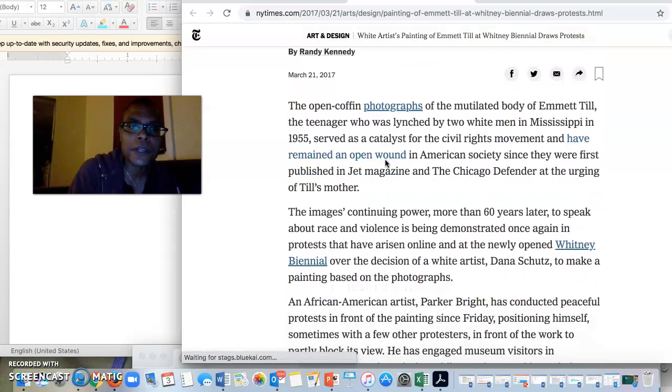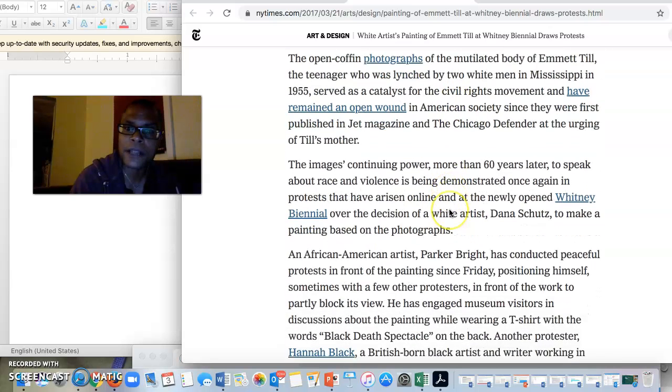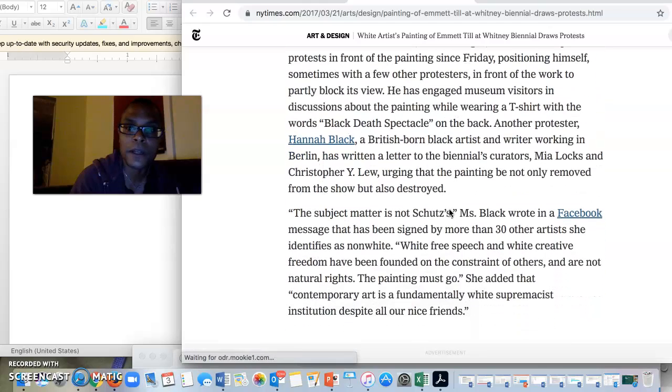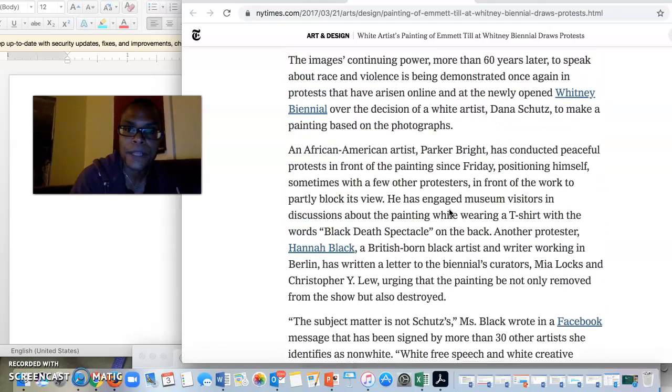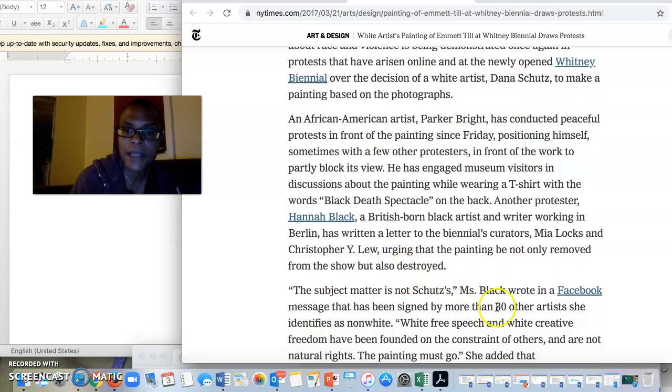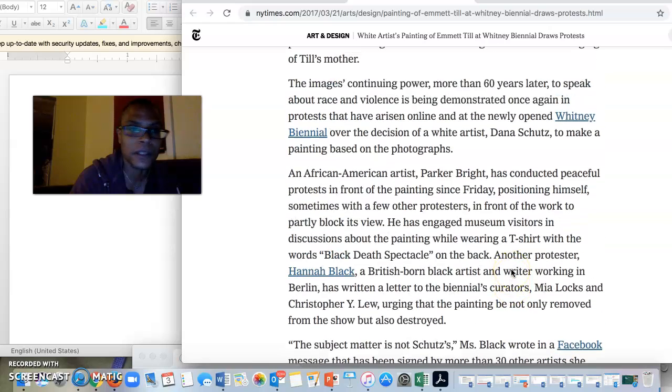So another thing that you can do, aside from just clicking on the articles that pop up when you click on your image, is look through each article and read the article, of course, but then also see, okay, are there other links in here that might be useful or helpful? It looks like there's a Facebook post from another protester named Hannah Black, so that I might want to see what she has to say.